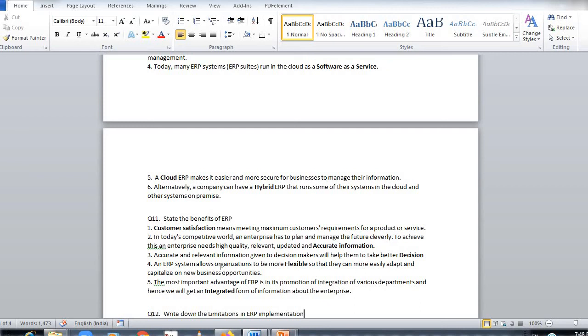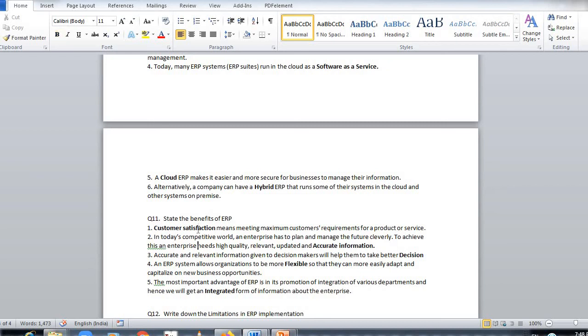The most important advantage of ERP is its promotion of integration of various departments. The best part is that ERP software is available for all departments, whether it is production, finance, marketing, sales, logistics, supply chain management or customer relationship management. So these are the benefits of ERP if we implement it in an enterprise.